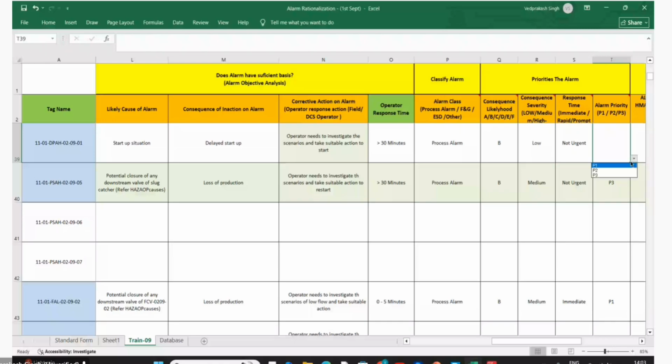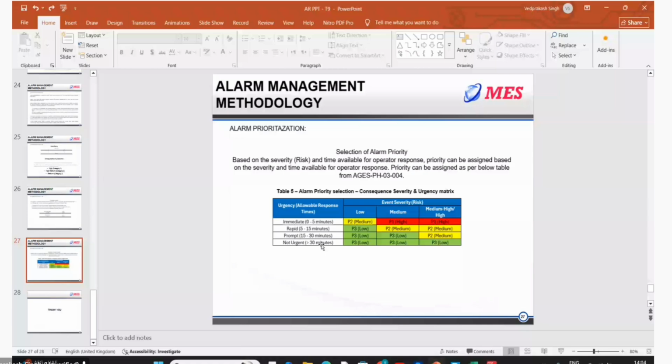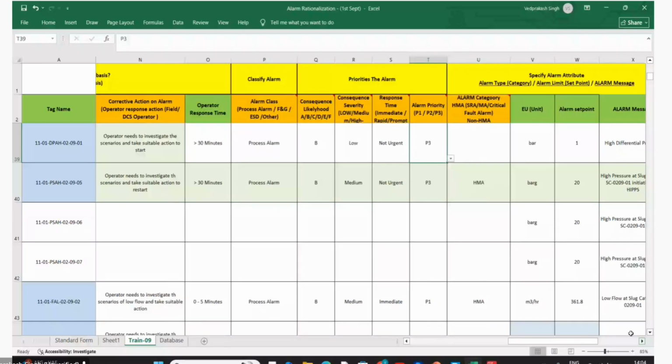Low and not, what is low and not urgent? Yeah, that could be minimum P3, right? Low, P3, yeah. P3. We are okay. And this is HMA, undoubtedly HMA.